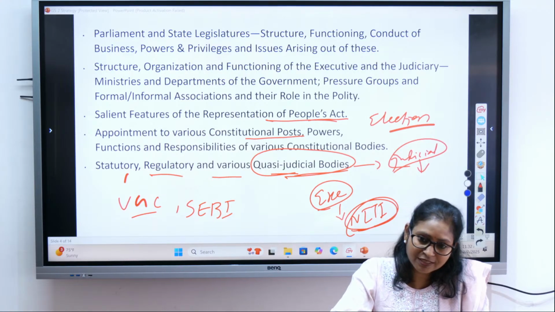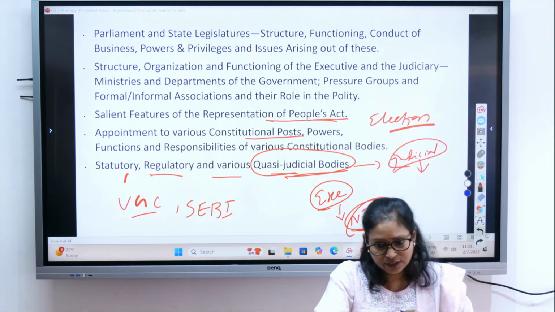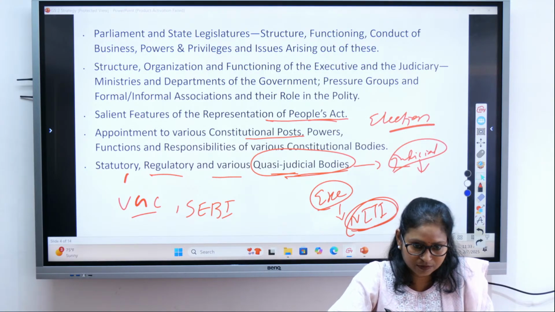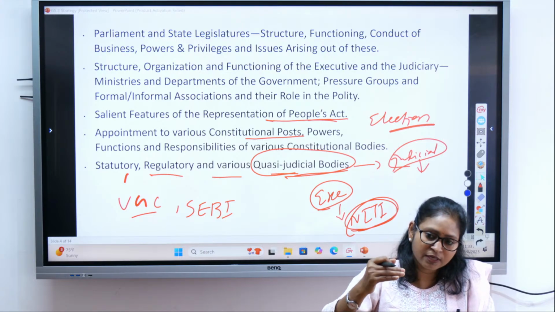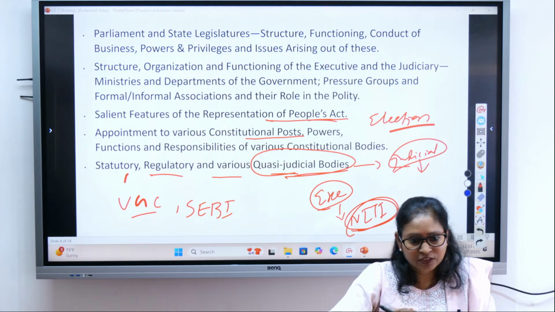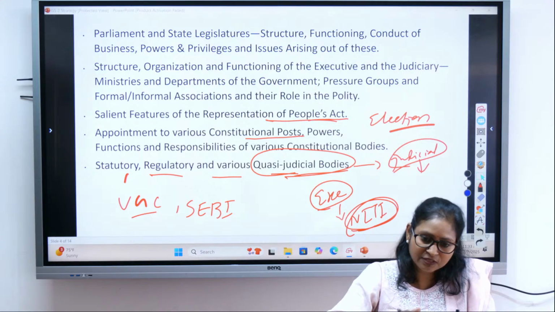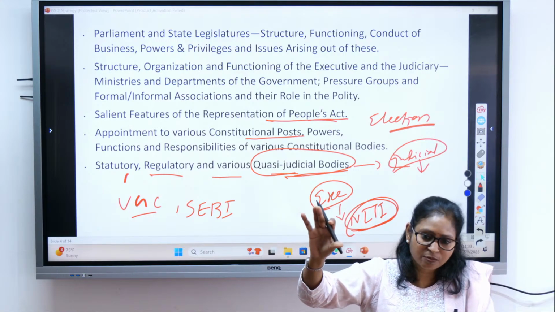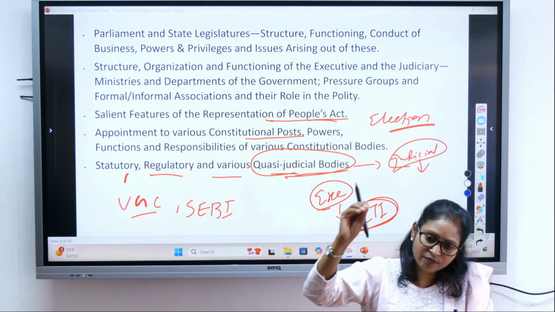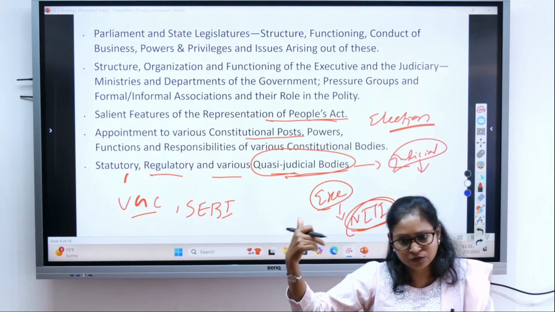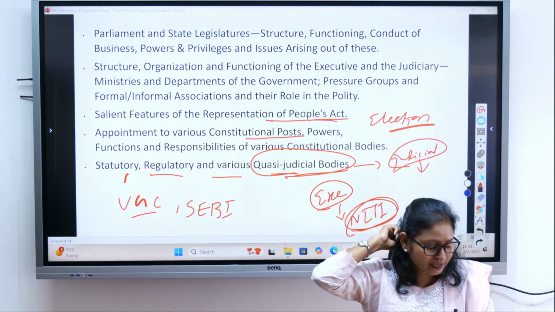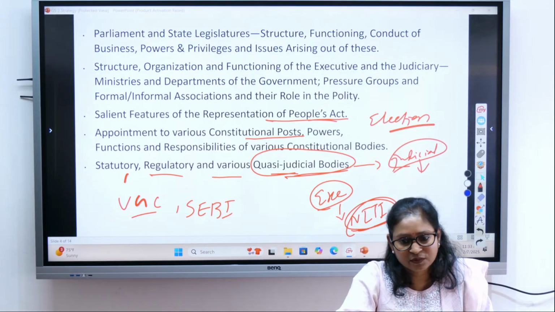Now quasi-judicial bodies are those bodies which do work like that of the judicial function. They resolve the disputes, right? But their order is not executed per se. First it goes to the government. It is more advisory in nature. Quasi-judicial bodies are more advisory in nature. Their work is also to resolve the dispute, just like the judicial body. Arbitration, like, right? So for example, NHRC, National Human Rights Commission, these are what? Quasi-judicial bodies.